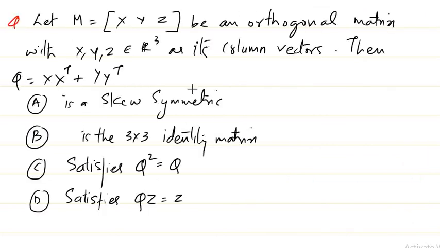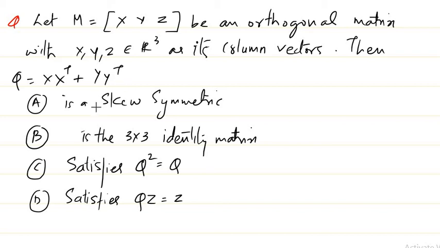The next question here is: if M is a matrix written in the form x, y, z, where x, y, z are column vectors, then we are asked to make some inference about Q, where Q is defined as x times x transpose plus y times y transpose.